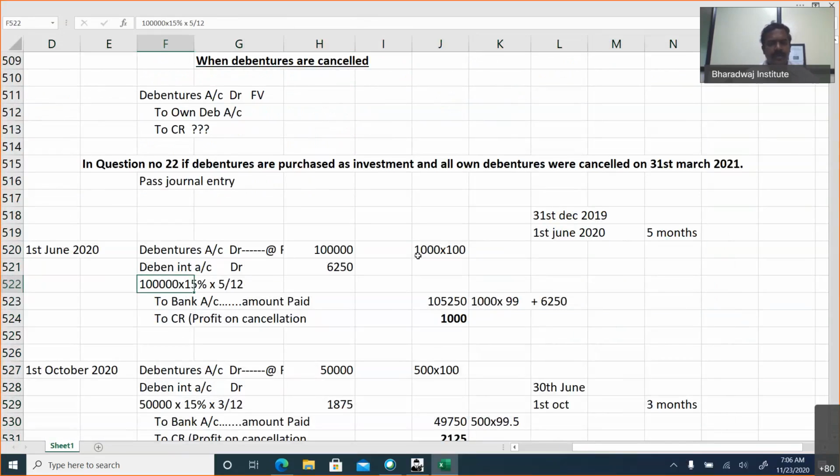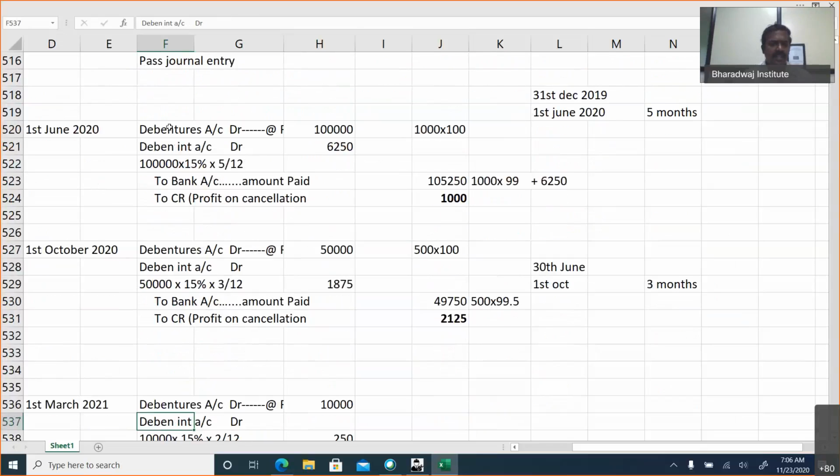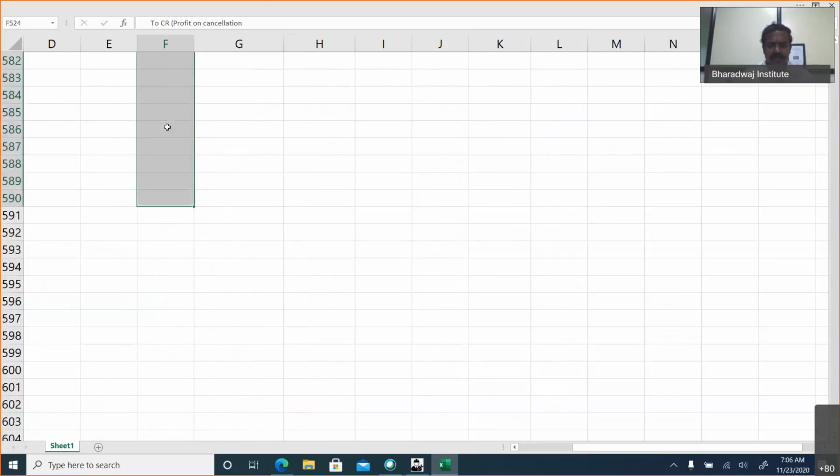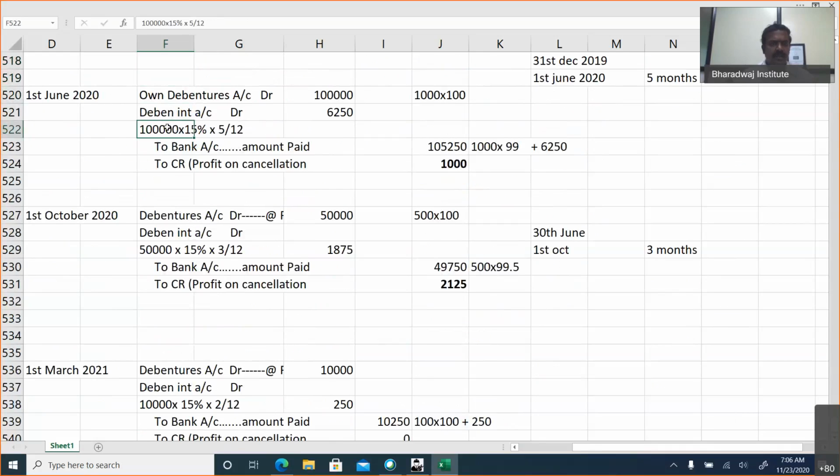On 1st June 2020, all the things are same. Instead of debentures account, which one are we going to debit? Own debentures account. Own debentures account debtor. Profit on cancellation will not come now. It will come only when debentures are cancelled. So own debentures will be taken as a balancing figure.